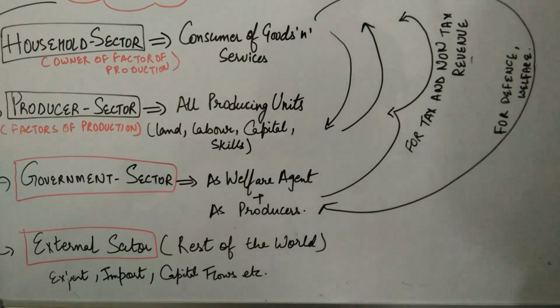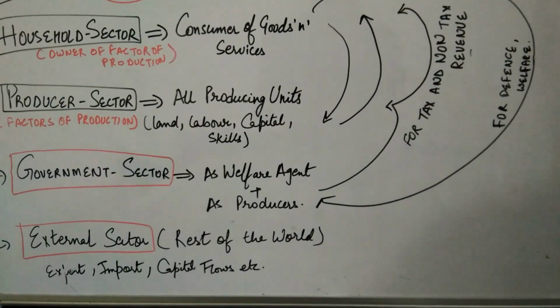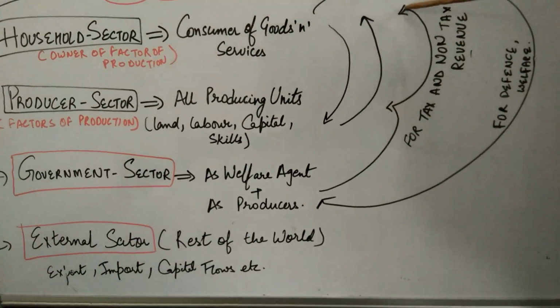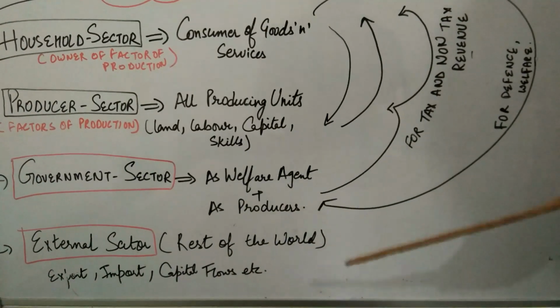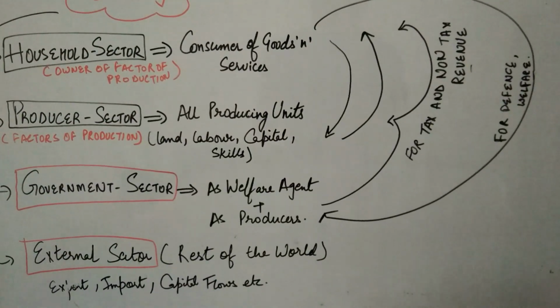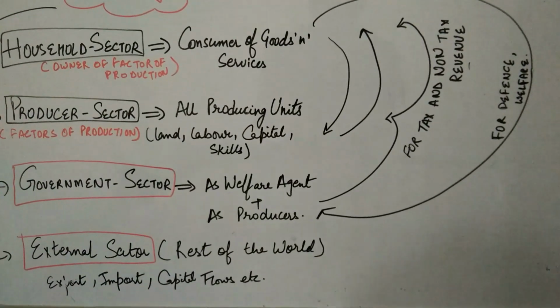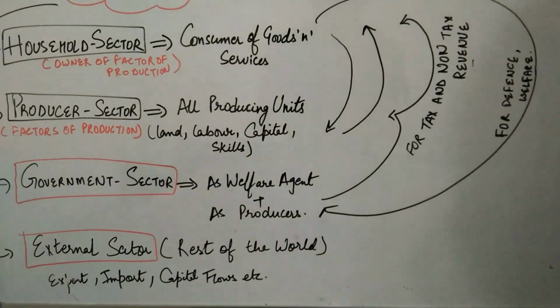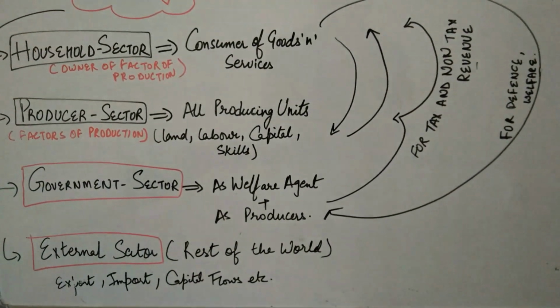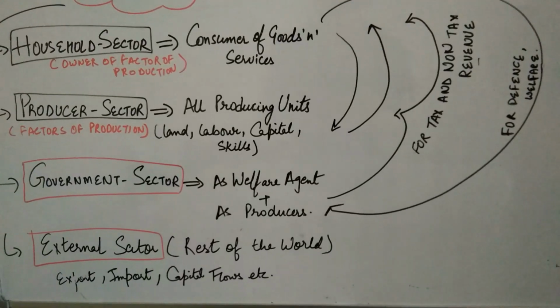And at last we have the external sector, where we as a nation depend on the rest of the world, and the rest of the world depends upon us for some goods and services. Now we'll study the intersectoral flow, which is the flow of money, and the real flow, which is the flow of goods and services between all these sectors.